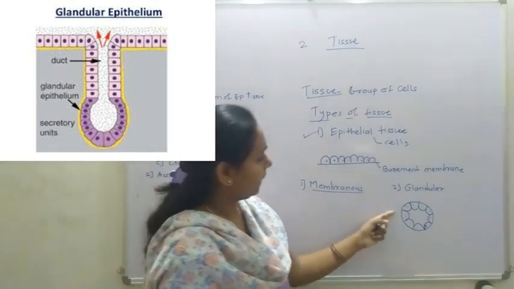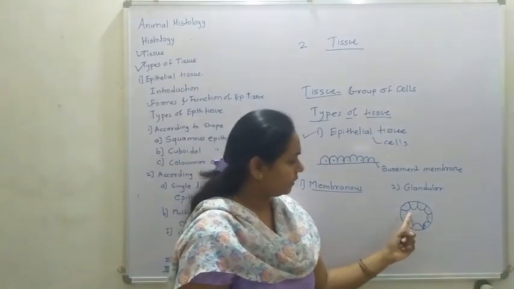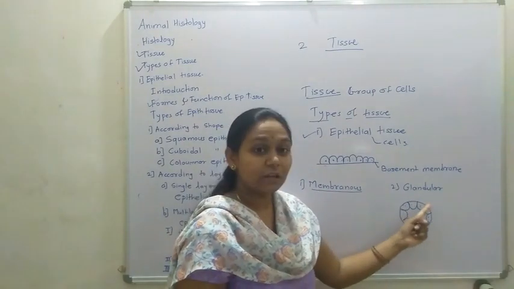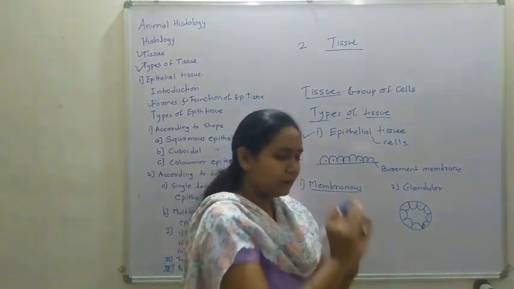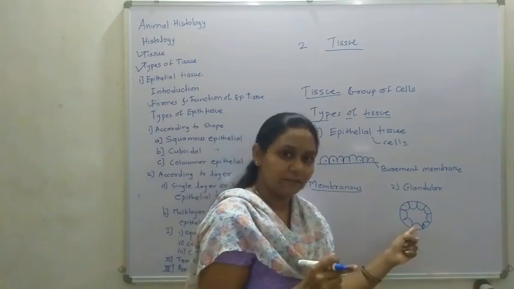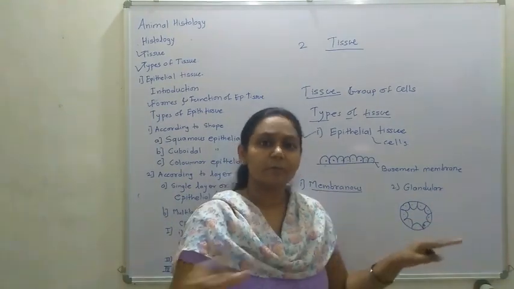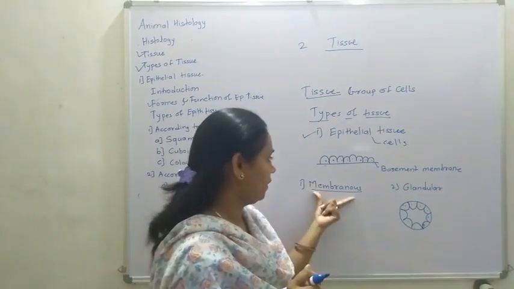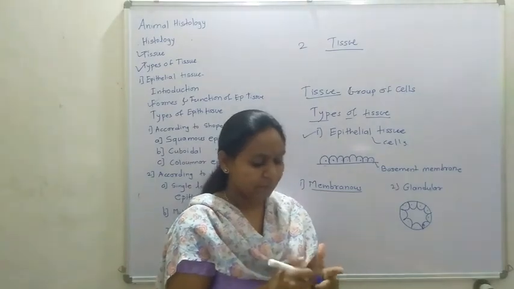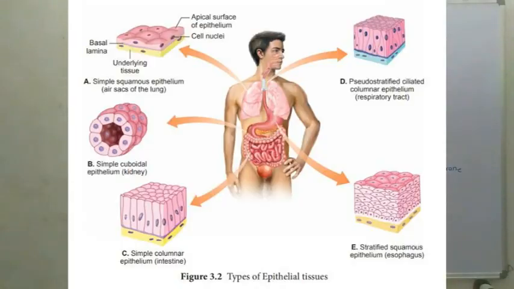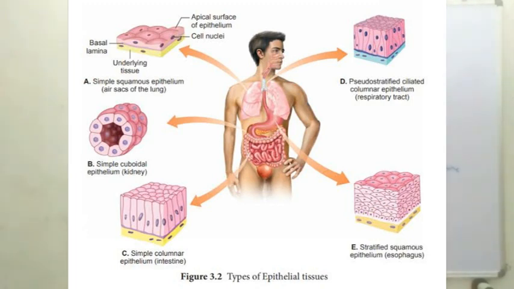This is the glandular form, meaning these are epithelial cells arranged without vacuoles but in glandular form because of secretion. And membranous means a sheet, in the form of a sheet. In the membranous form, how many membranous forms are in our body? That is the external covering, the external layer of our body. Then the internal layers of our body.